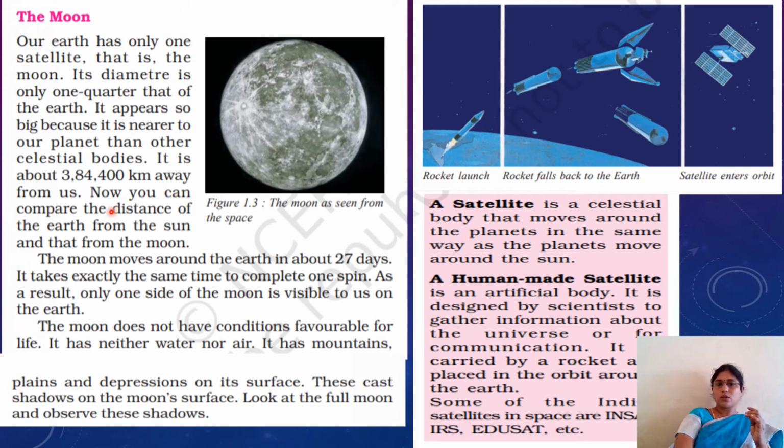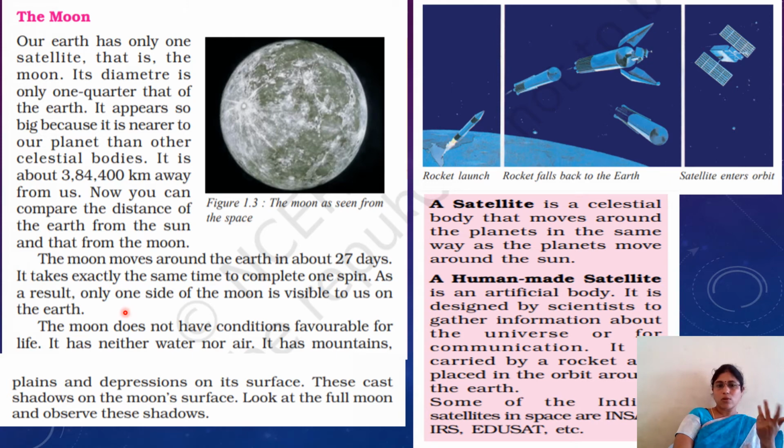It is about how many kilometers away? 3,84,400 kilometers away, children. It is nearest to us, 3,84,400 kilometers from Earth. See, the moon also moves around the Earth in about how many days? 27 days on its own orbit, and it takes exactly the same time to complete one spin. As a result, only one side of the moon is visible to us on the Earth.